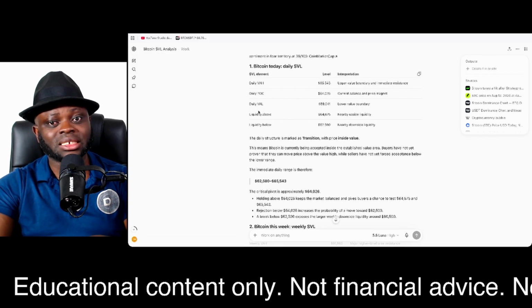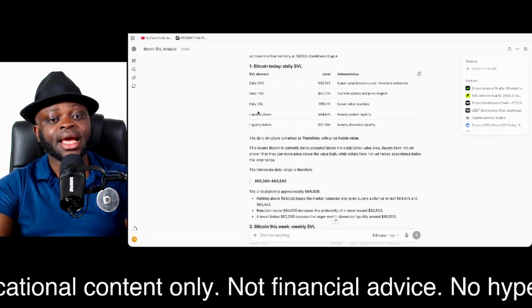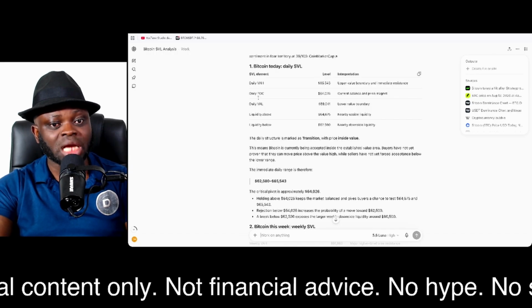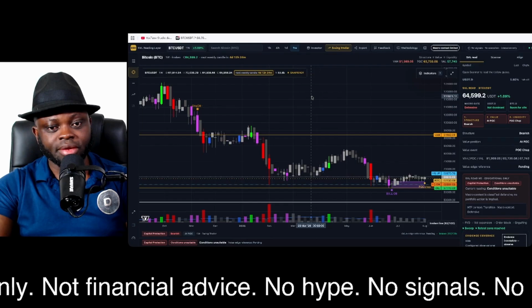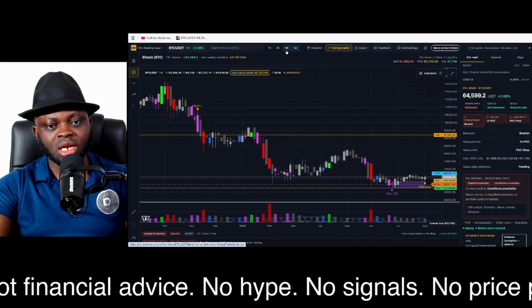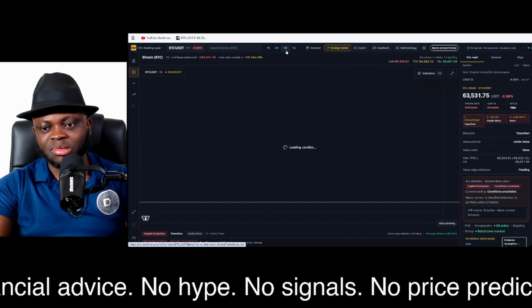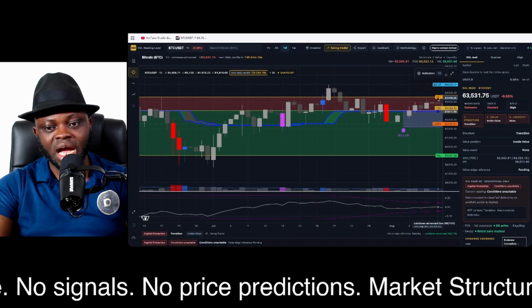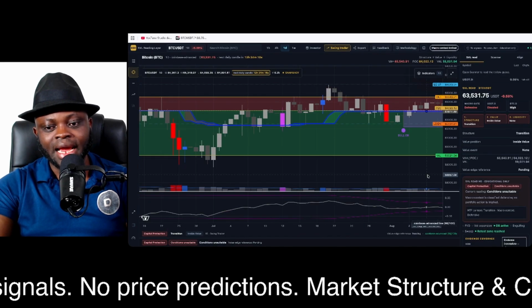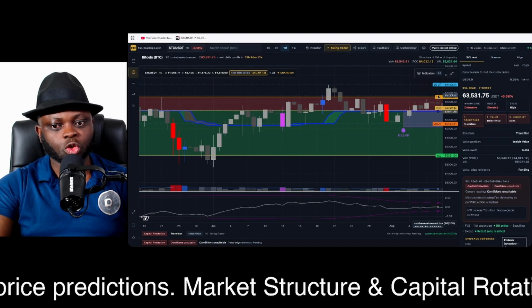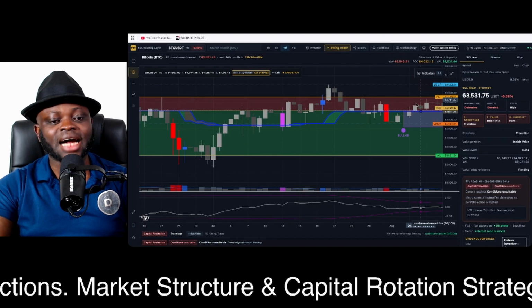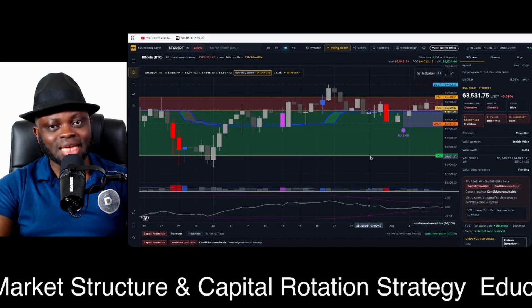You need to understand that these are important key areas that if price breaks and closes above it, let me show you on this chart currently. You see, this is the weekly time frame, but let's go to the daily time frame. Let me show you what I'm trying to convey to you here. We have this value area high and value area low zone, and the value area high zone always acts as resistance and the value area low acts as support.